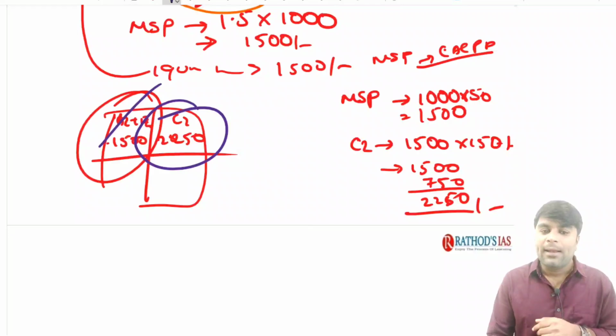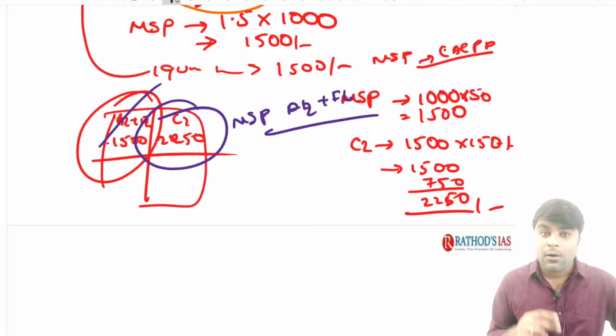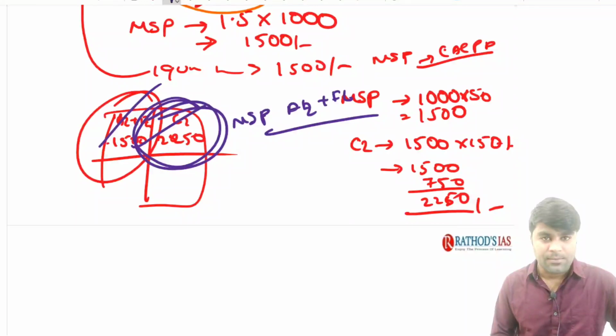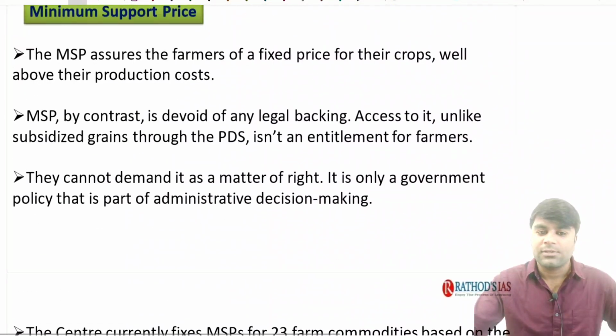As I said, currently the MSP is announced in the country on which component? It is on the A2 plus FL component. The farmers are protesting that the MSP should be announced on the C2 component of the cost of production. See, right?